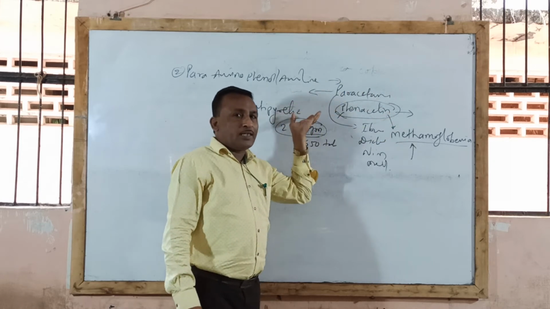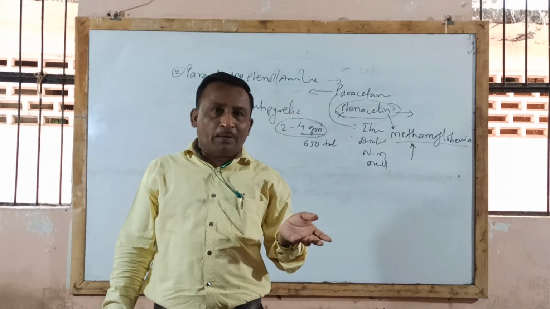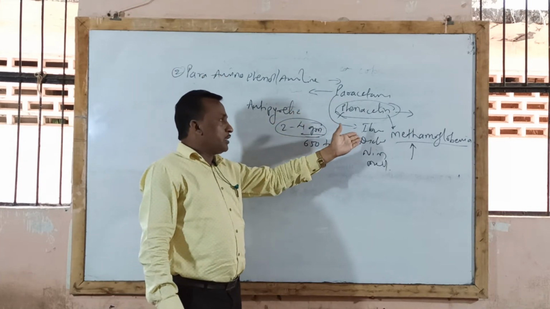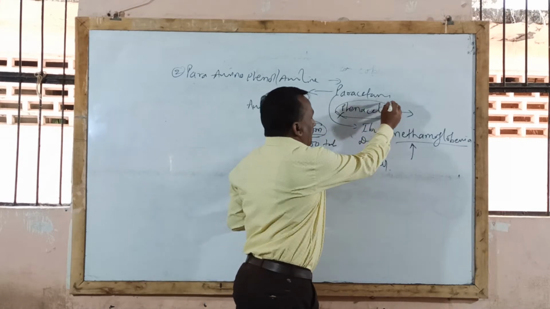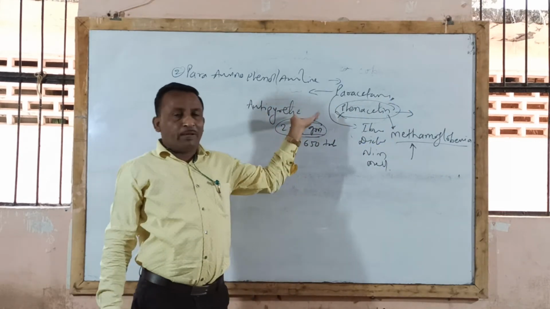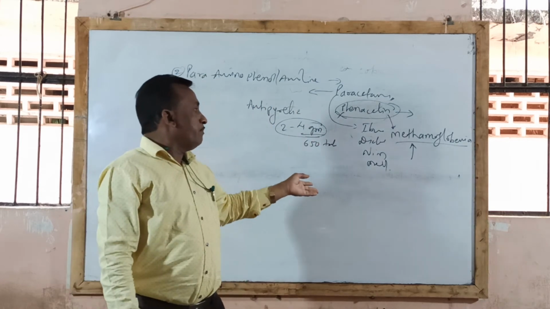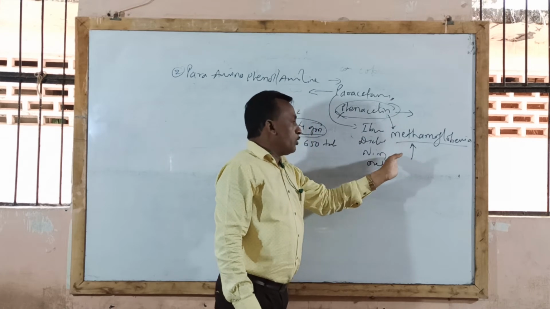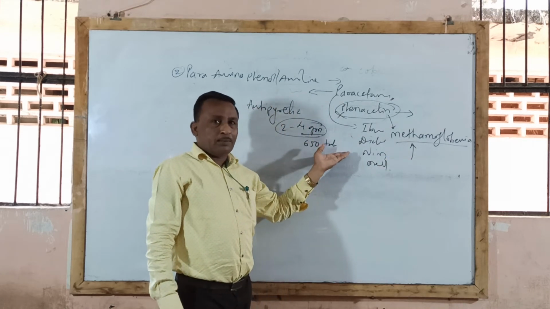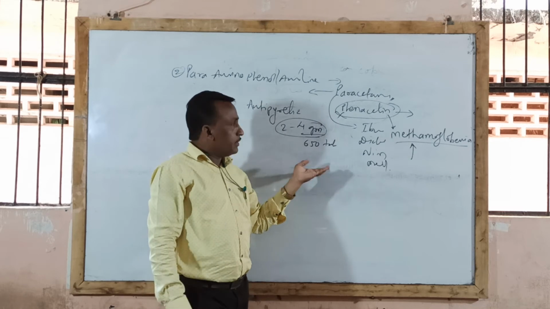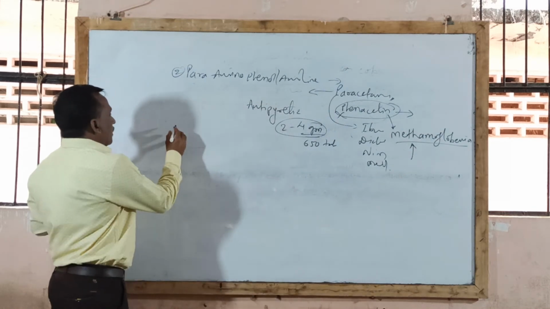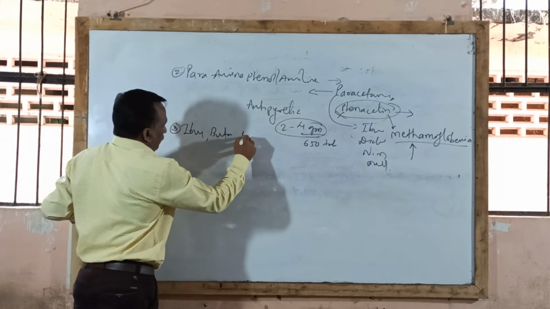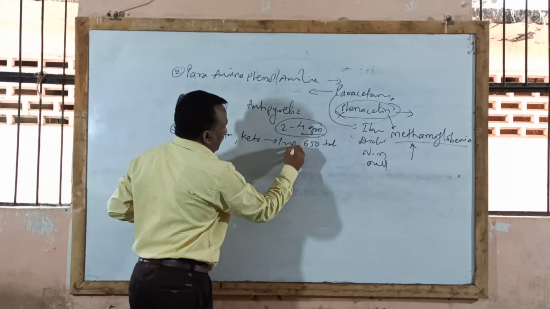Paracetamol: you know that Calpol, Crocin, and Metacin tablets are available in the market, and paracetamol in combination with other drugs, various trade names we already discussed: ibuprofen with paracetamol, Flexon tablet; diclofenac with paracetamol, Diazepam tablet; nimesulide with paracetamol. There may be many preparations available in the market. Sumo tablet, mefenamic acid with paracetamol, Metagesic tablets are available in the market. So this is the second type. Then the third type is ibuprofen, butaprofen, and ketoprofen. These drugs belong to propionic acid derivatives.